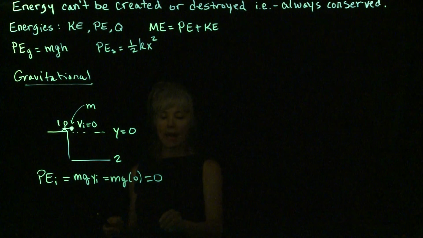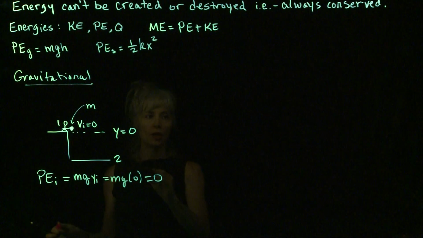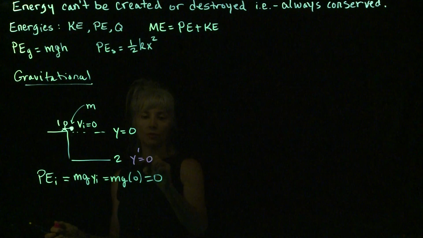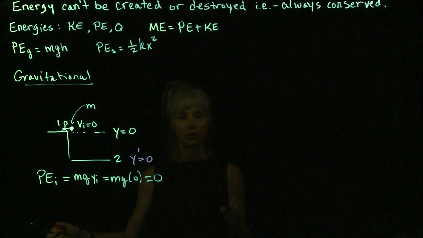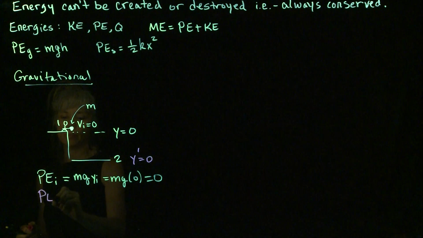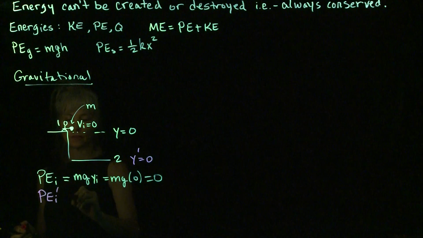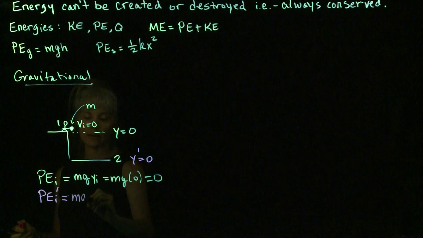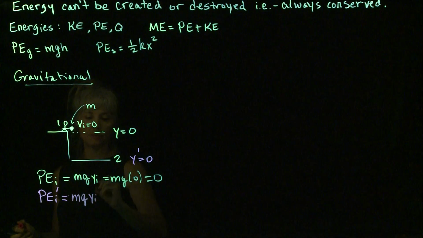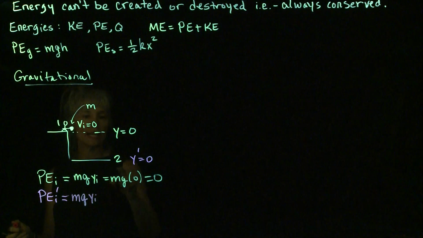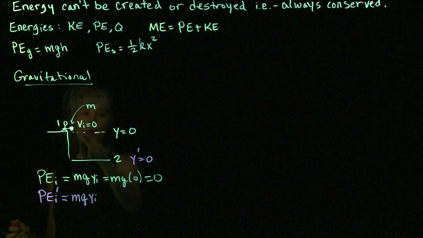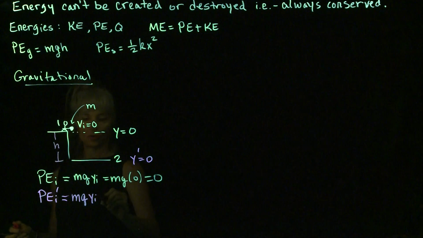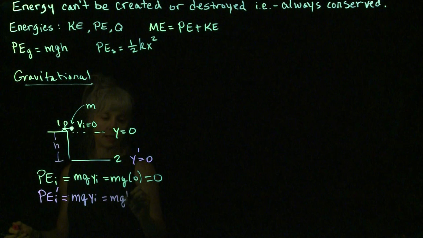Notice that it's not going to matter if instead I chose the lower plane as my y equals 0. So let's say that that's y prime equals 0. And now let's look at the potential energy associated with that plane. So I'm hoping you see this in a different color here. I'm also putting a prime in case you don't. So this is going to be equal to the object's mass times the acceleration due to Earth's gravity times the initial location. But now notice that the initial location is above my reference plane in this case, and let's just define that as an h. So this is going to be mgh.